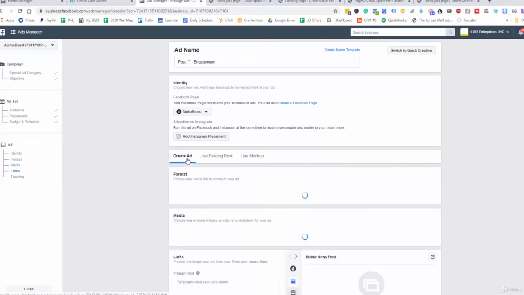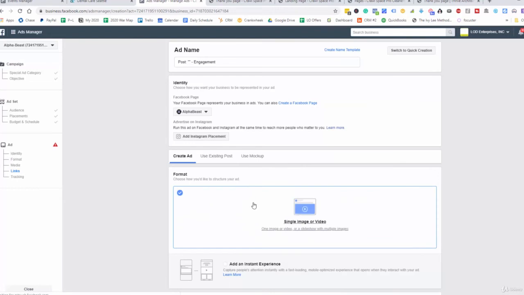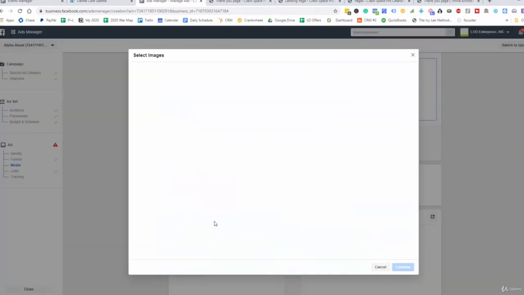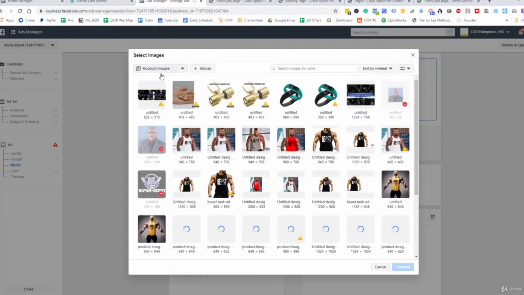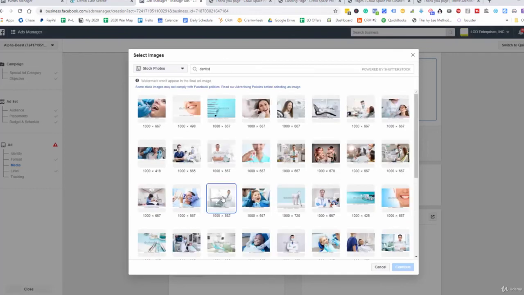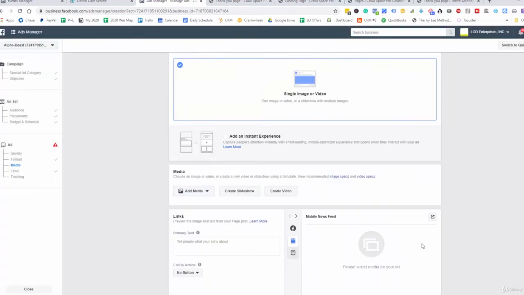So for this here, we're going to create an ad here, and it's just going to be single image. Let's go to add media, and let's go to add image, and let's go to stock photos. Let's make this for a dentist. Let's see here. Okay, let's just go ahead and select this one right there. Or actually right here. Let's select that one right there.